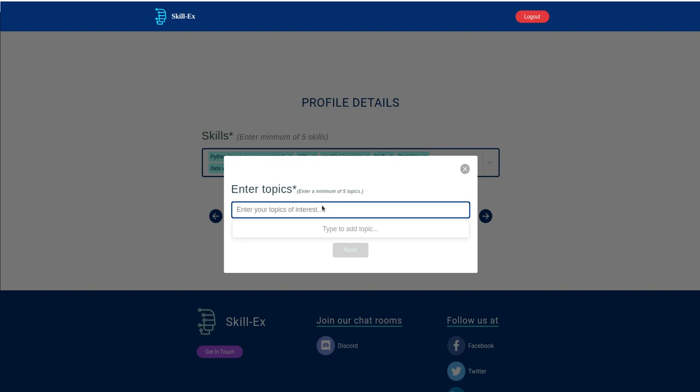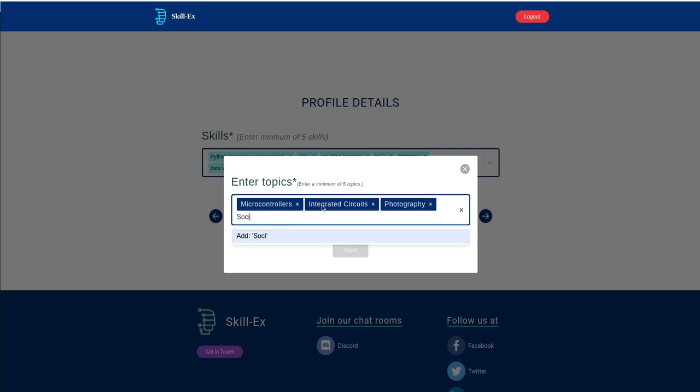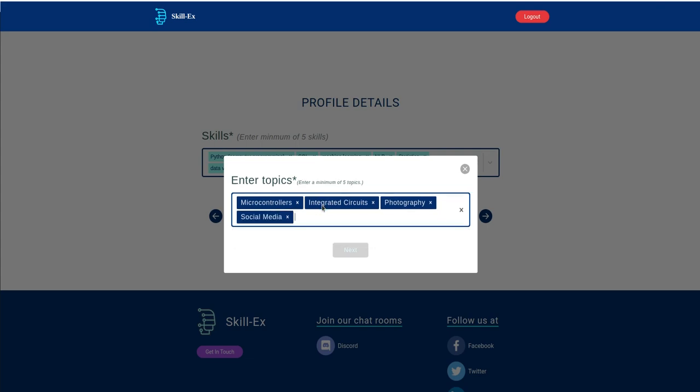So in my case, I could add, for example, microcontrollers, or maybe integrated circuits. Or let me also add something else, like let's say I'm also really good at photography. Or I know that I'm also really good at, say for example, social media influencing. And also let's say I'm really good in thermodynamics.